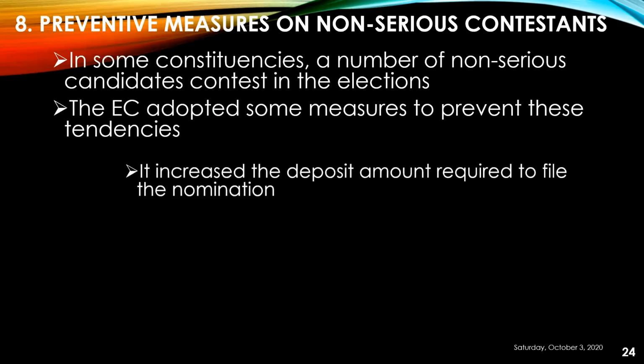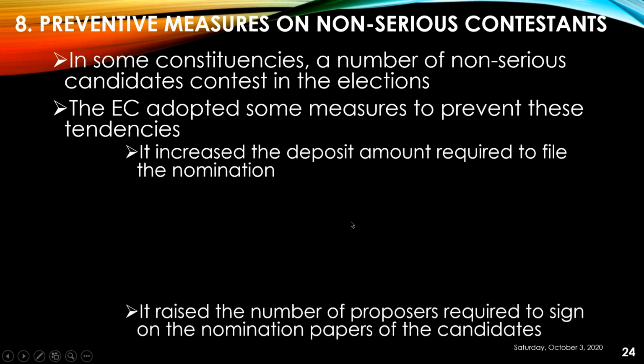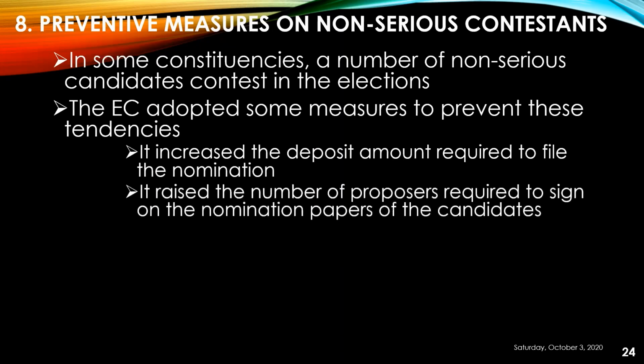It increased the deposit amount required to file the nomination. Each candidate, before filing the nomination, is supposed to deposit a certain amount with the Commission. So the amount was increased so that non-serious candidates will be discouraged. It raised the number of proposers required to sign on the nomination papers of the candidates. So every candidate who is interested to contest the elections should be supported by a required number of people. So this number was raised by the Election Commission.